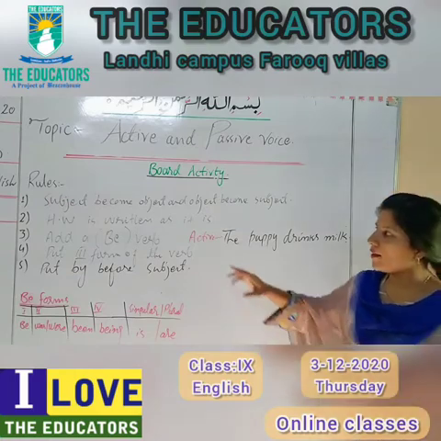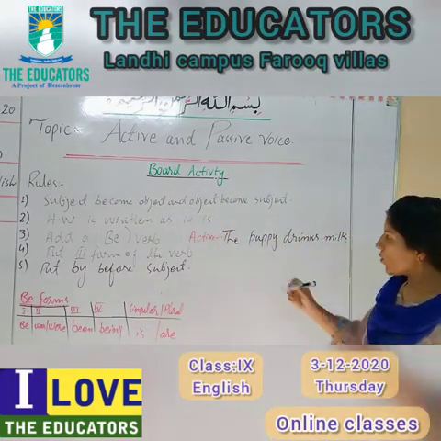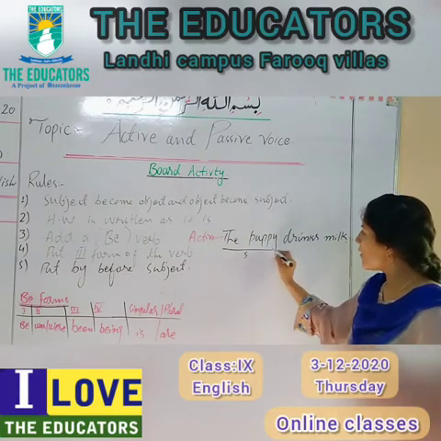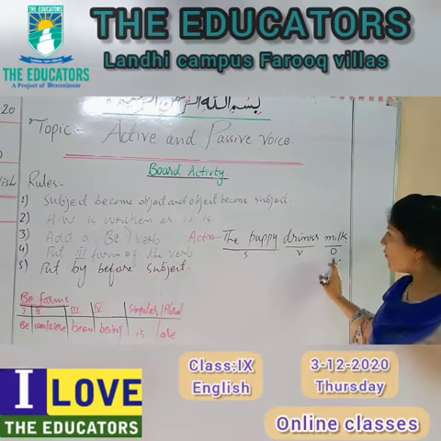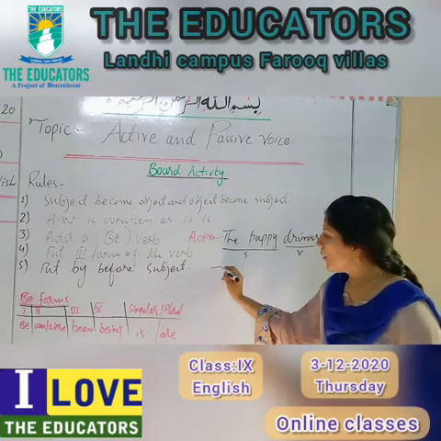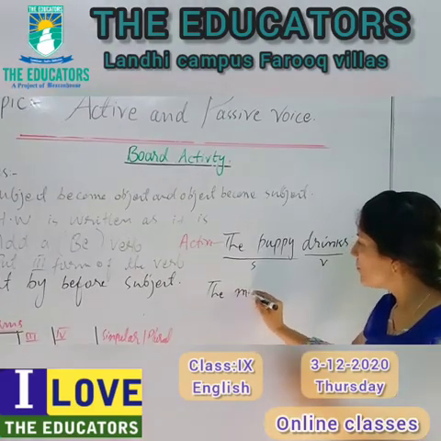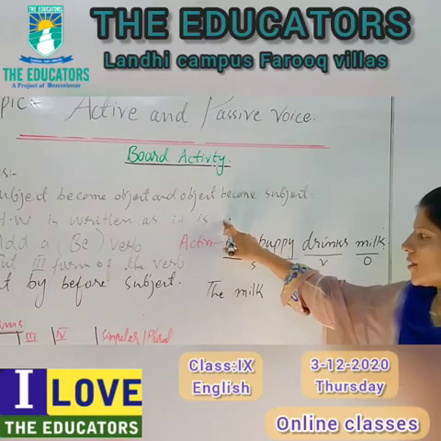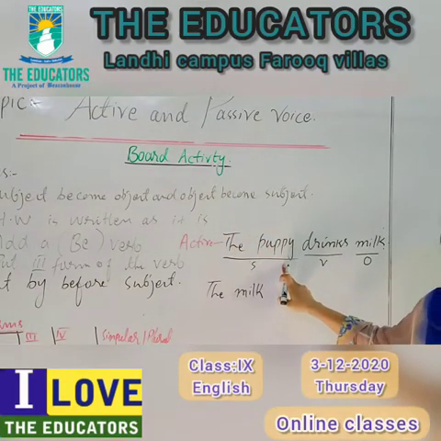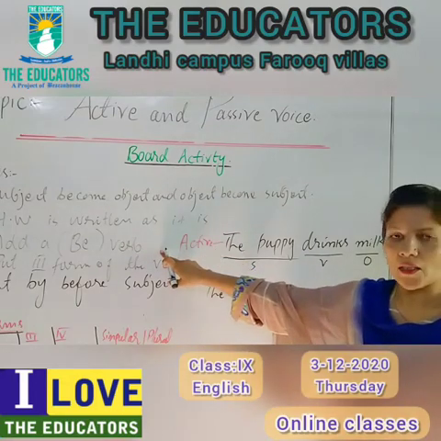The rule number 1 is saying subject become object and object become subject once again. So this is our subject, this is our verb and this is our object. First we will write the object, the milk. Second rule, helping verb is written as it is. So there is no helping verb, we will not write it. We will go to the third rule.